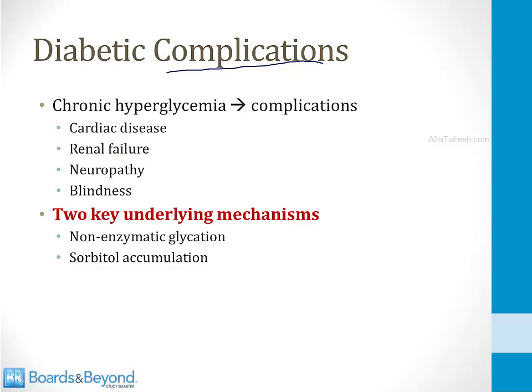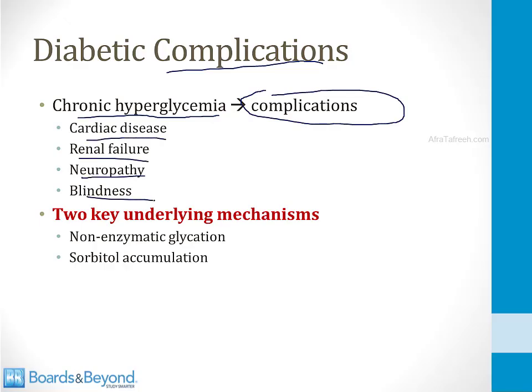For the remainder of this module, I'm going to talk about complications of diabetes. Whether you have type 1 or type 2 diabetes, the chronic hyperglycemia leads to a common set of complications that occur in both disorders. This includes heart disease, kidney disease, neuropathy, and blindness. We'll talk about all of these things. What you need to know for step one, however, is that underlying many of these complications of diabetes are two key mechanisms. The first is non-enzymatic glycation, the second is sorbitol accumulation, and both of these probably play a role in many of the complications of diabetes.